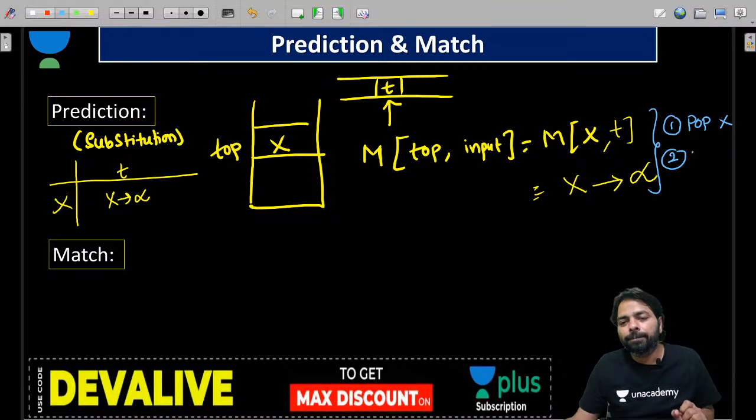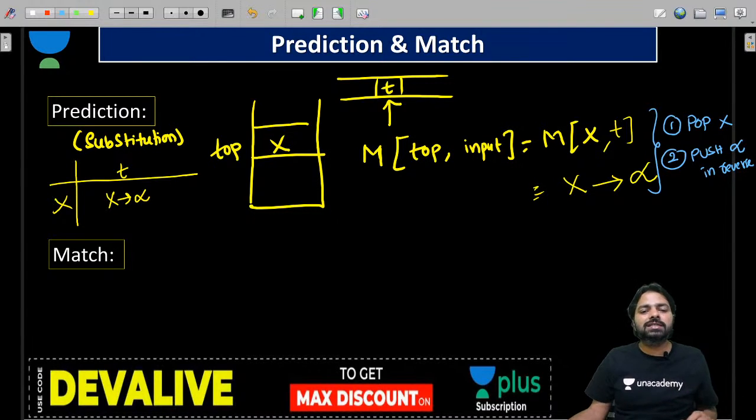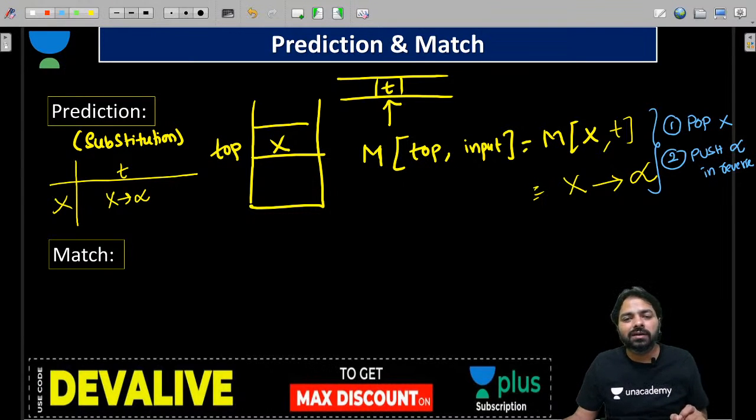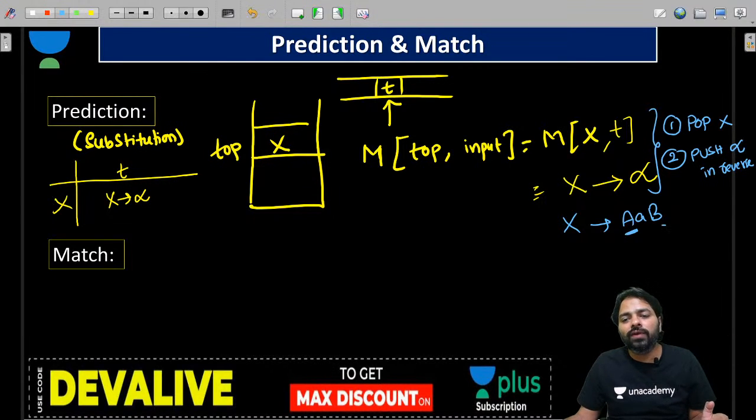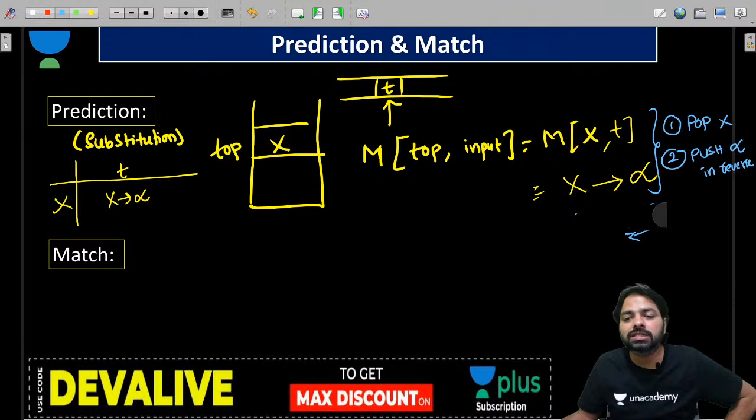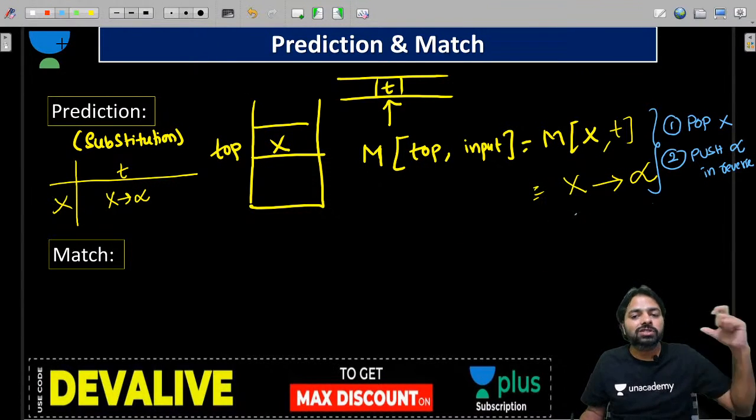Second one, push. Pop X and push alpha in reverse. Why reverse, guys? Because we want to scan left to right. Suppose here you have A, B. Then if you push capital A first, that goes to the bottom. So we don't want to do that. So we will push in the reverse order, so that capital A comes on top and we can scan left to right. So push your RHS in reverse order. We will see that.